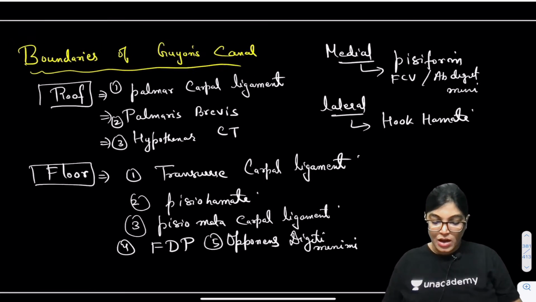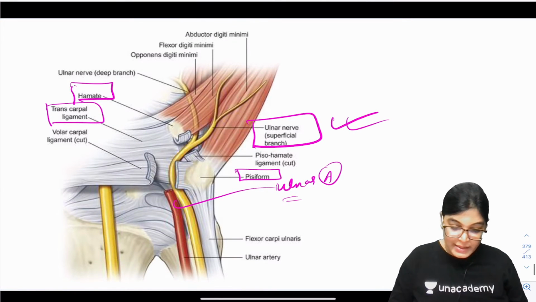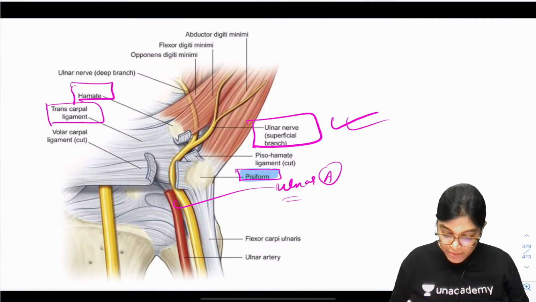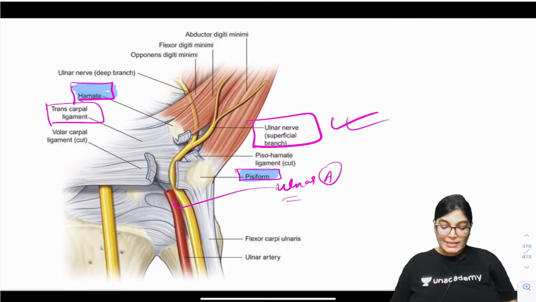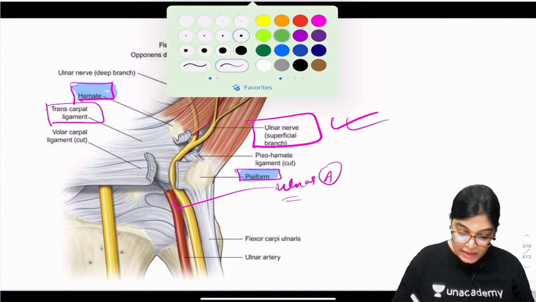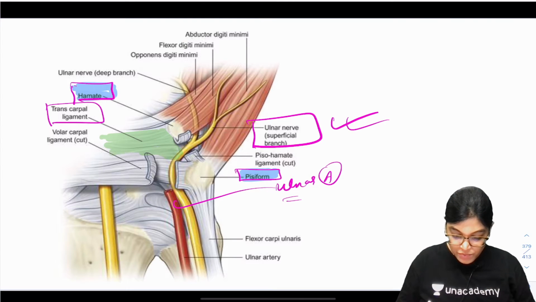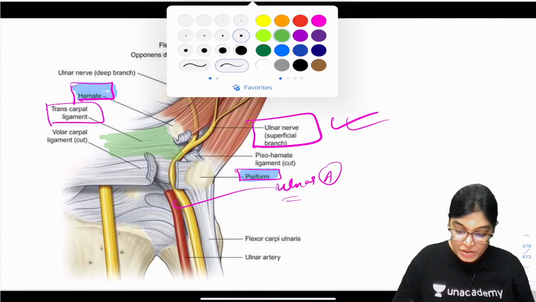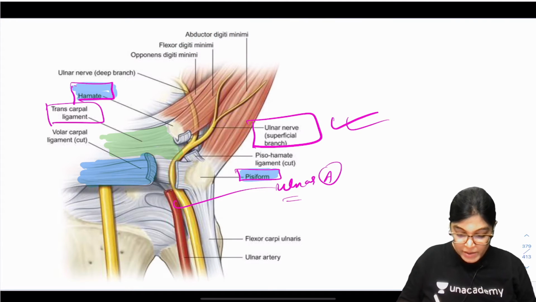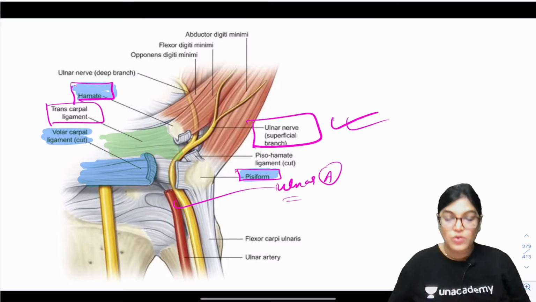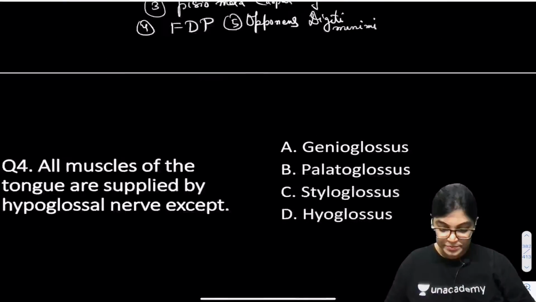Okay, so now let's see the diagram once again. Can you see here, on either side it is bounded by the hamate and the pisiform, and it is resting over this green colored ligament, the transverse carpal ligament, which forms the floor, and superficial to it the structure which has been dissected out here is the volar carpal ligament. Volar carpal ligament, this is the location of Guyon's canal. Let's move on to the next.